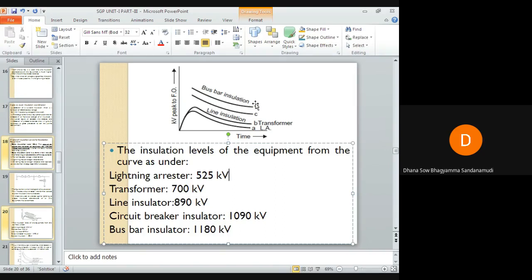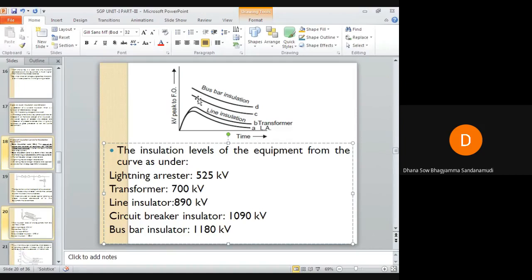The chances of occurrence of a fault are more in the outer, external areas. So the next one is line insulation, transmission line insulation. Of course, insulation is not directly given to the line, but they are placed on insulated poles. Insulators will be at the ends of the line. Proper insulation is provided at the ends of the line, at the poles.